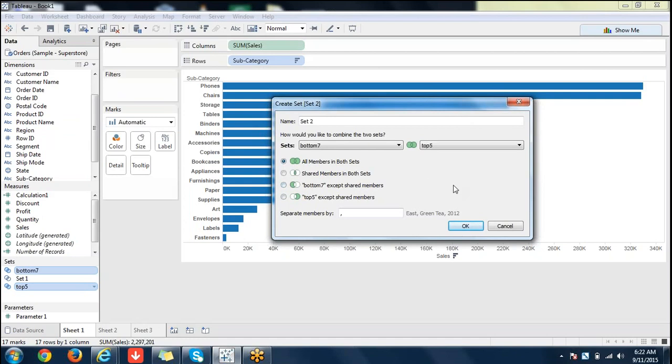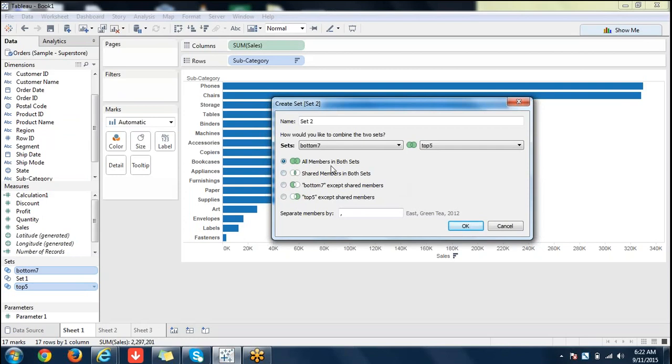That means in some situations you can see it like that. So intersection of members is available, merging of, that means all members from both sets is available, and bottom 7 and top 5. Okay, so this is similar as a separate set. You need not pull this, but it will exclude the members in the other set. So it's just like our Venn diagrams which are available.